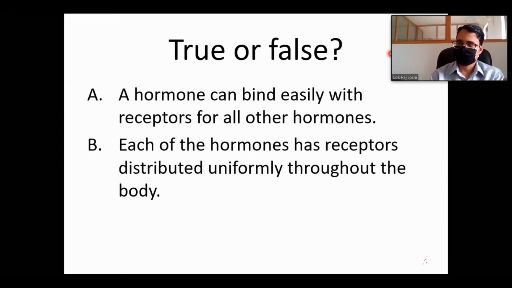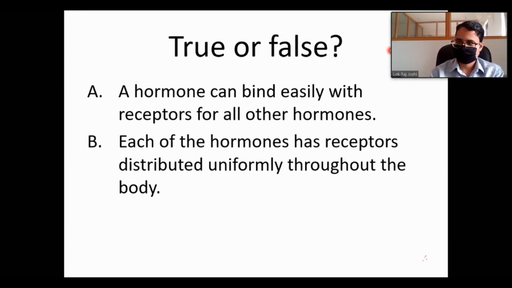Now, let's think of it the other way. Can two different substances act on the same receptor? Yes.